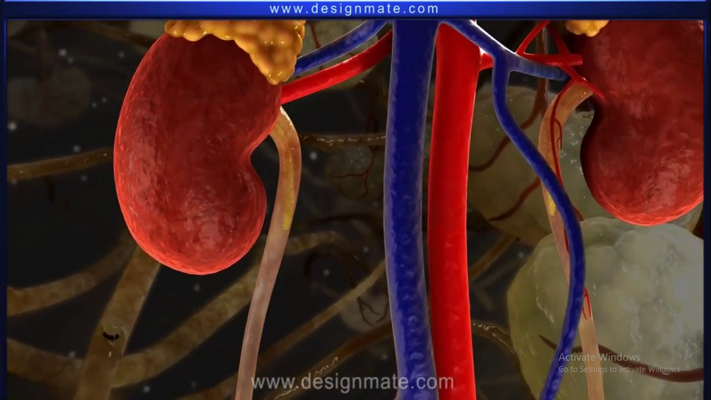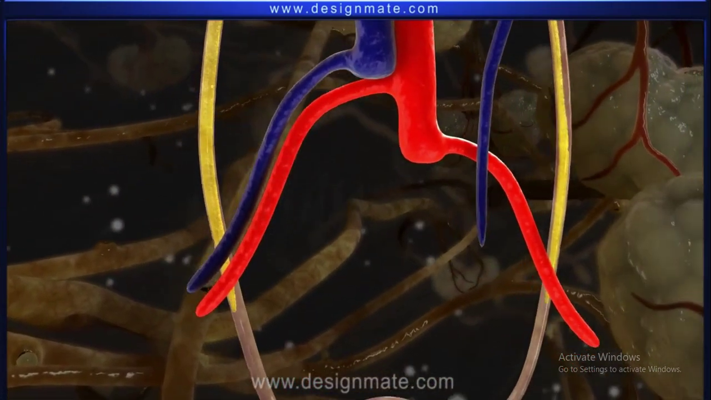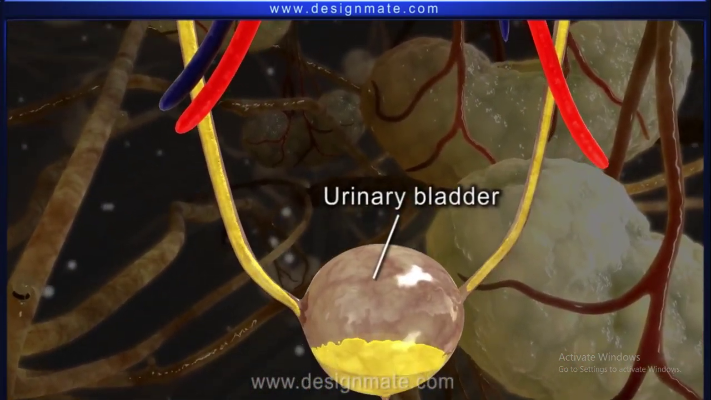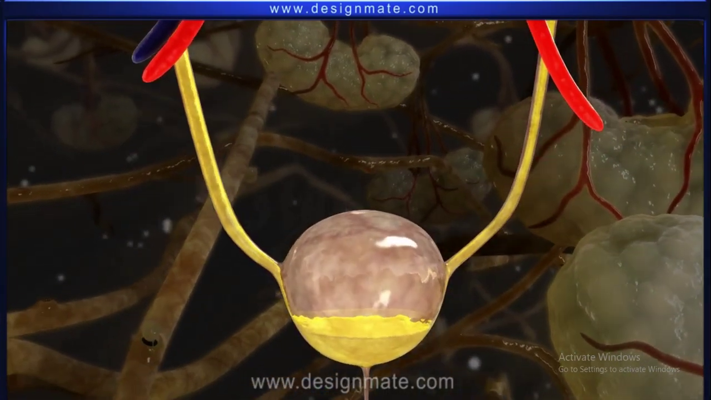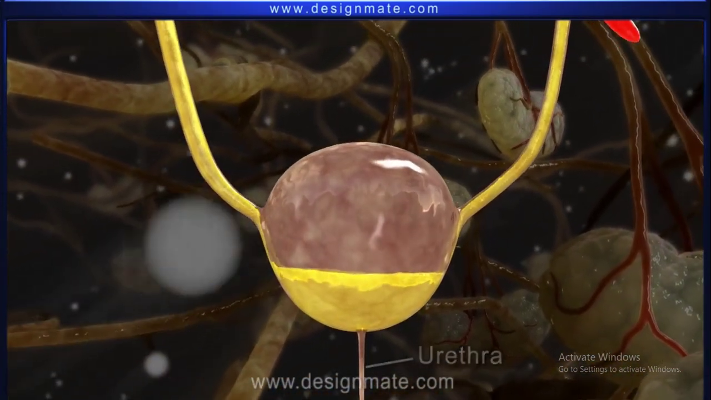This waste substance along with the water is collected in the urinary bladder. This waste dissolved in water is called urine. It passes through the urethra.